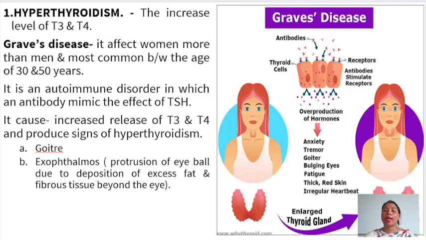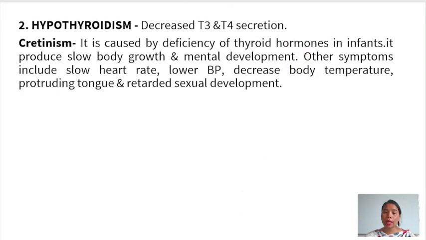goiter and exophthalmos. Goiter is nothing but the enlargement of the thyroid gland, and exophthalmos is a condition where protrusion of the eyeballs can be seen due to deposition of excess fats and fibrous tissue behind the eye. So we'll see what is hypothyroidism.